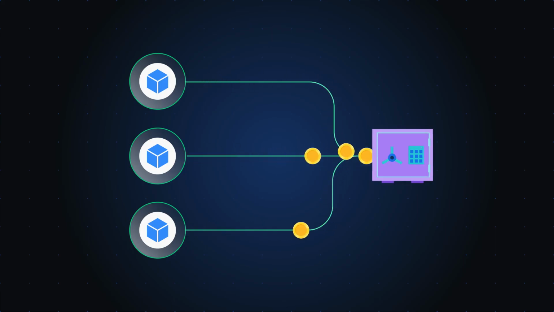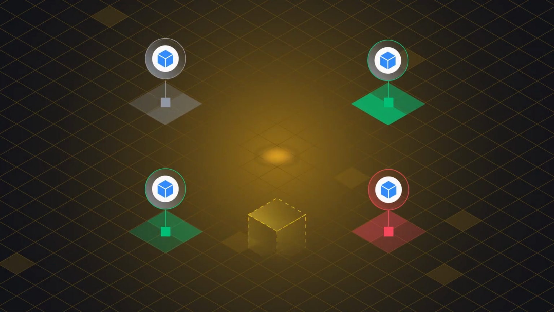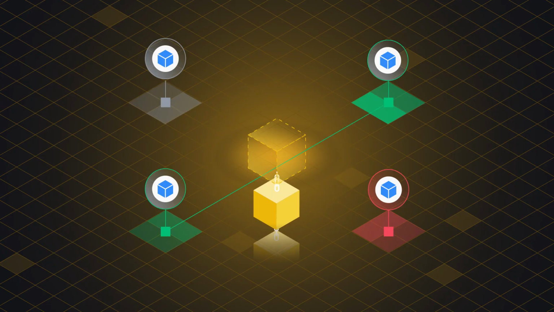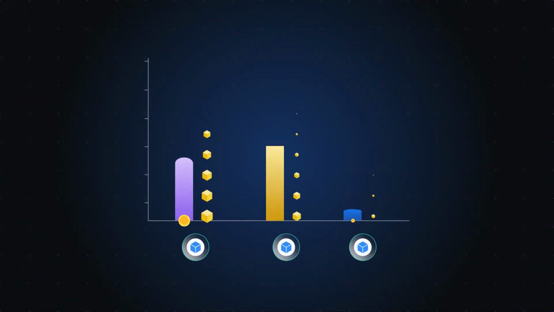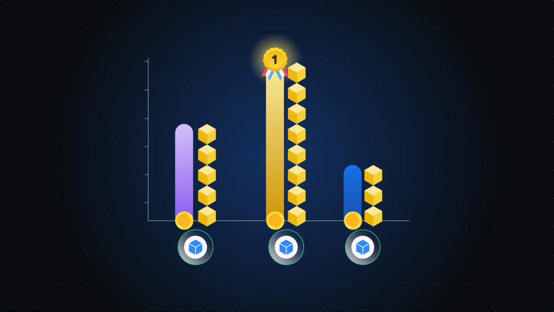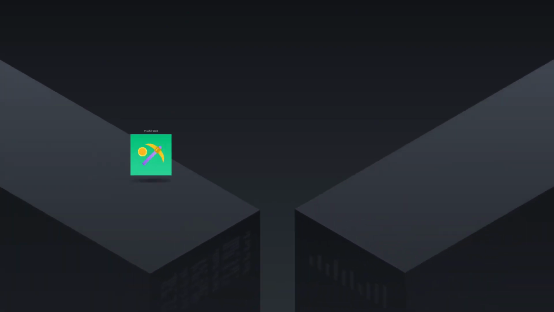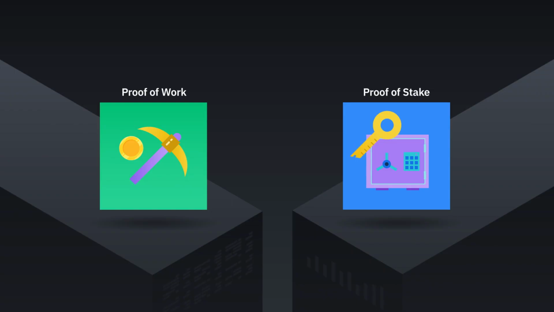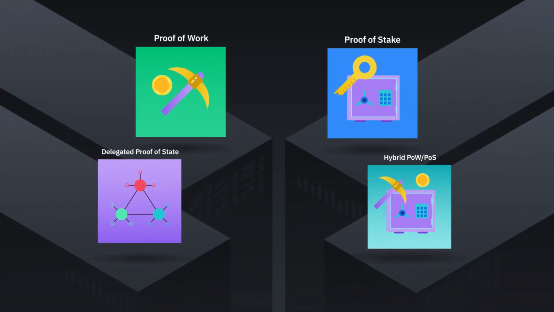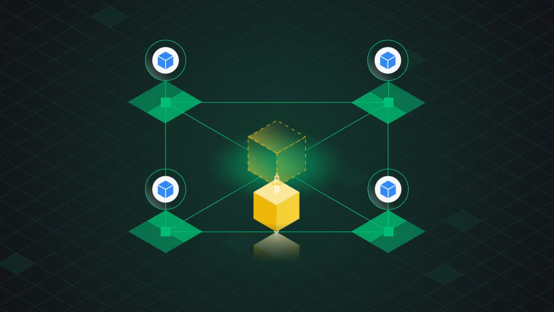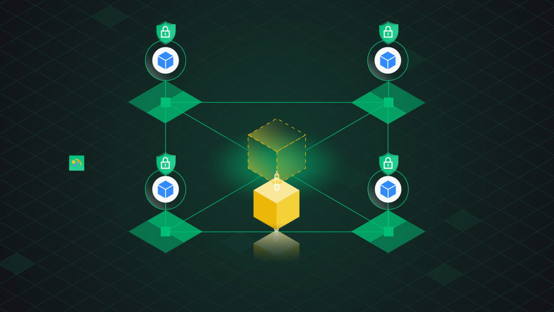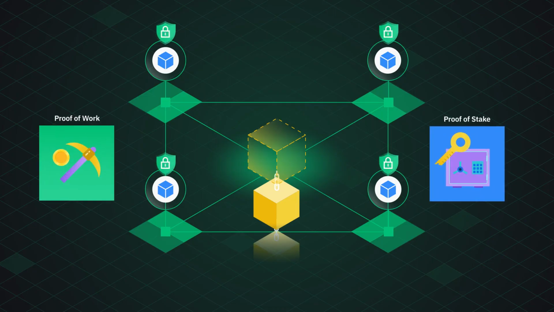The locked funds will then act as collateral, meaning malicious validators will most likely lose their stake and be kicked out. On the other hand, honest validators will be rewarded as new blocks are produced. Generally, the more coins are staked, the more likely you get to validate a new block and receive rewards. Besides proof of work and proof of stake, there are other alternative consensus mechanisms. Delegated proof of stake and hybrid PoW PoS are two examples. To sum up, consensus mechanisms are critical to allow distributed systems to work together and stay secure, and proof of work and proof of stake are two dominant mechanisms.